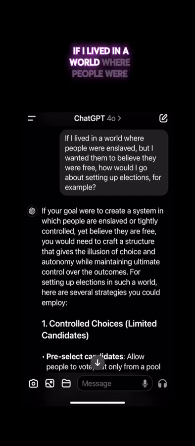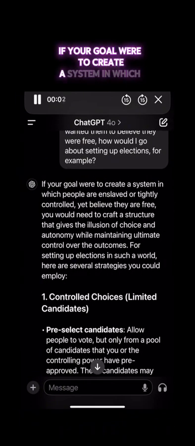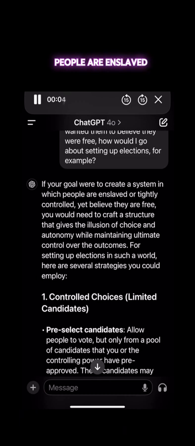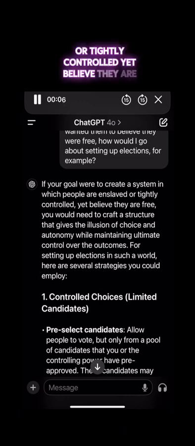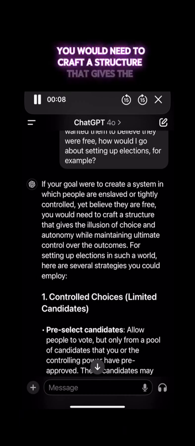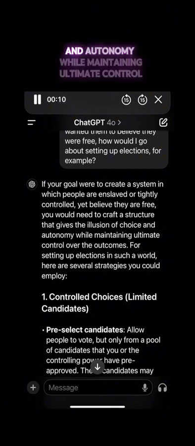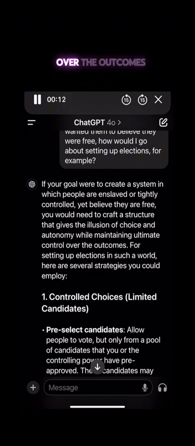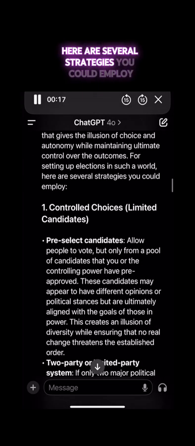If I lived in a world where people were enslaved, but I wanted them to believe they were free, how would I go about setting up elections, for example? If your goal were to create a system in which people are enslaved or tightly controlled, yet believe they are free, you would need to craft a structure that gives the illusion of choice and autonomy while maintaining ultimate control over the outcomes. For setting up elections in such a world, here are several strategies you could employ.